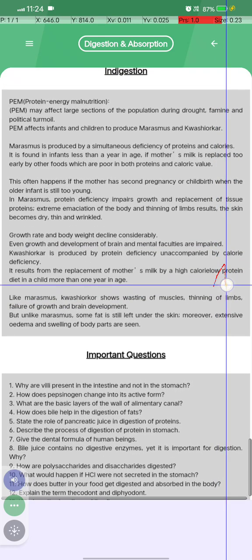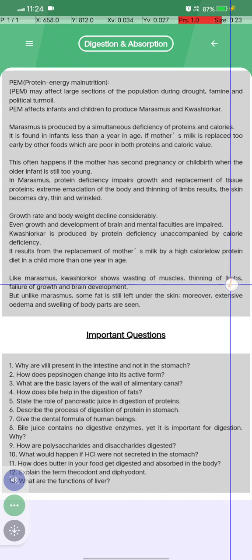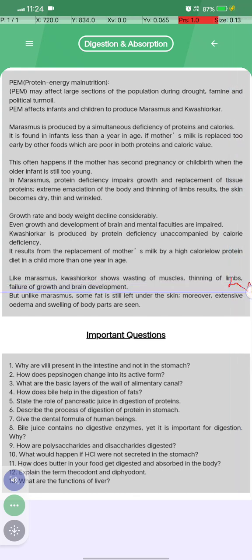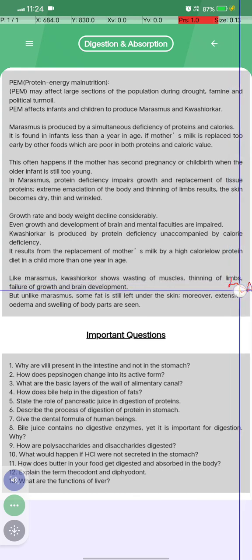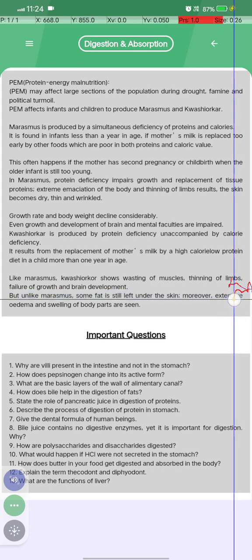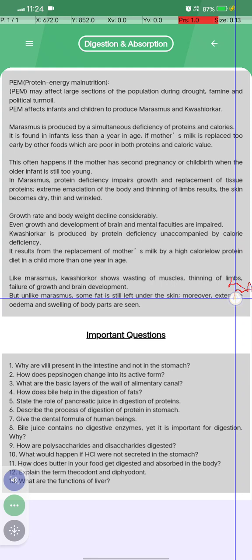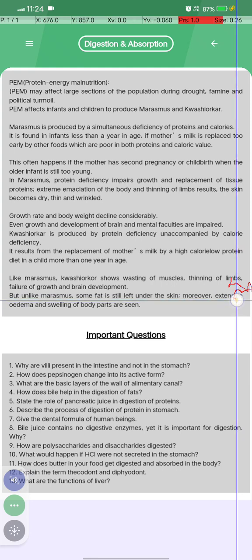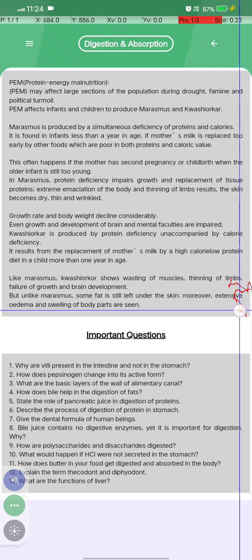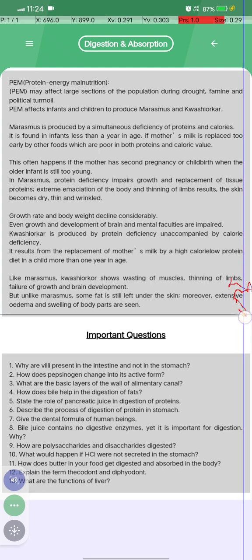Like marasmus, kwashiorkor shows wasting of muscles, thinning of limbs, failure of growth and brain development, but unlike marasmus, fat is still left under the skin. Moreover, extensive oedema and swelling of the parts are seen.